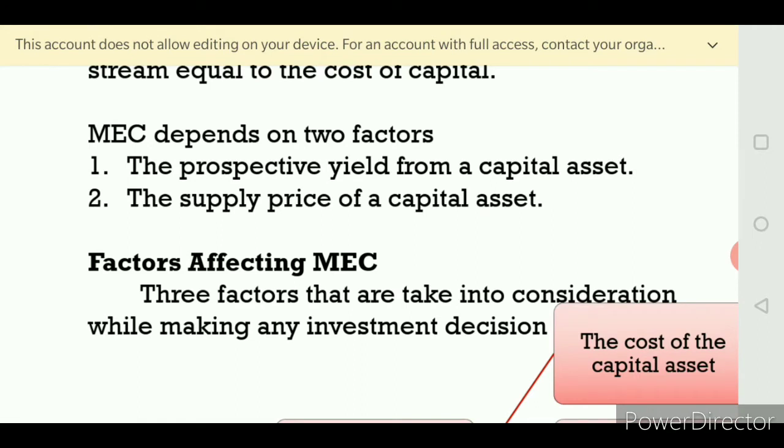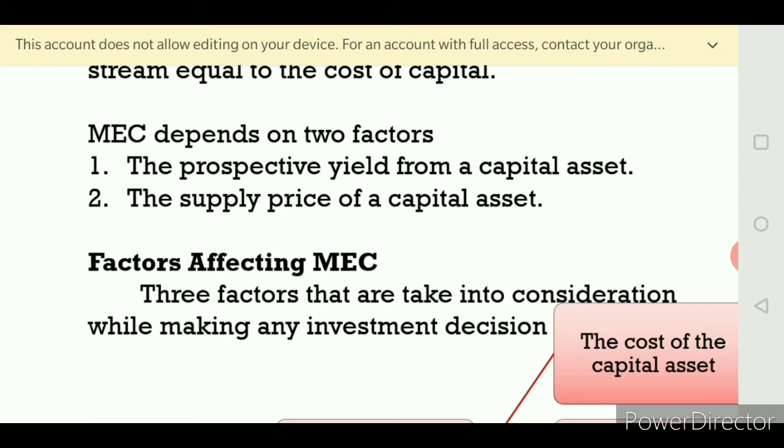Is it clear, students? MEC, marginal efficiency of capital, depends on two factors. One is the prospective yield from capital asset. The second one is the supply price of capital asset. Prospective yield from capital asset means during the lifetime, how much profit would have been received through a capital asset.